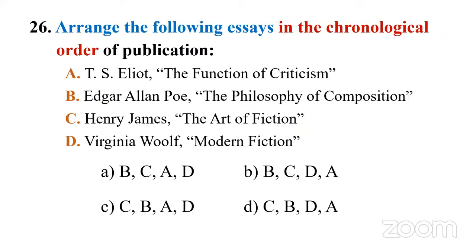Then let's go to the answer. The answer is B. So this is the order. First comes Edgar Allan Poe's Philosophy of Composition. Then The Art of Fiction by Henry James. Then Virginia Woolf's Modern Fiction. Then T.S. Eliot's The Function of Criticism. At least, we went for 50-50, right? When you go for this, you spend a minute or 2 or a few seconds, you can eliminate 2 options easily. Then you have a 50-50 chance. Then go with instinct, or if you have some previous knowledge, then you can go for the exact answer.